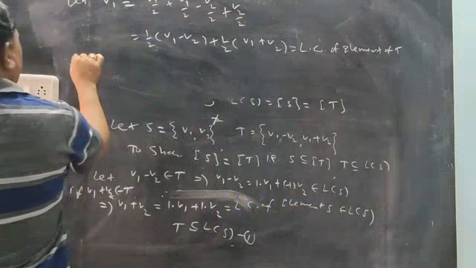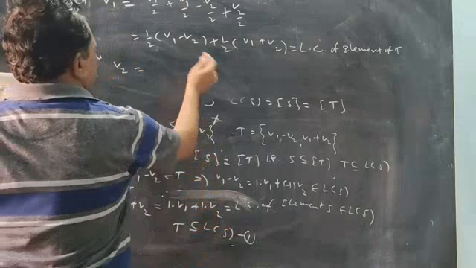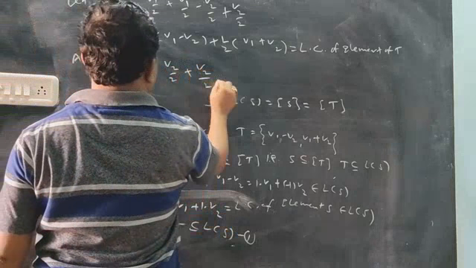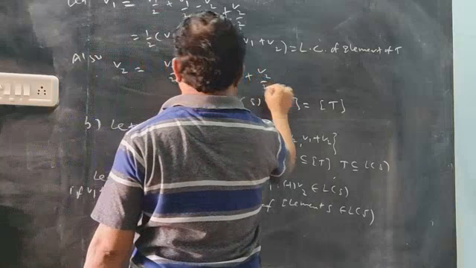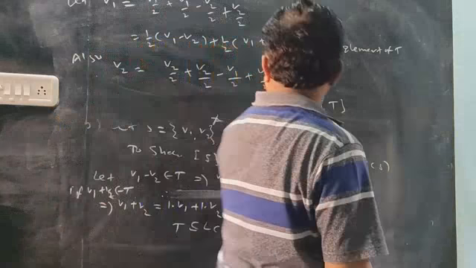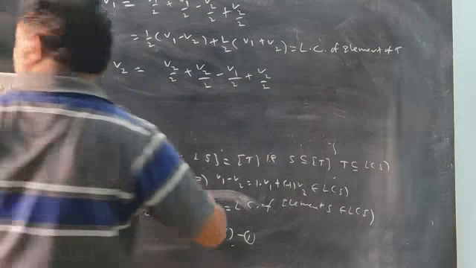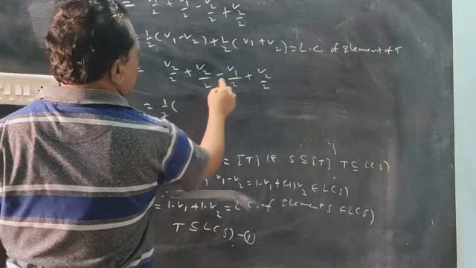Similarly, also verify the second point: v_2 also will verify. So v_2 is v_2 by 2 and v_2 by 2, half and half, adjusted as v_1 by 2 plus v_2 by 2. So half is common.